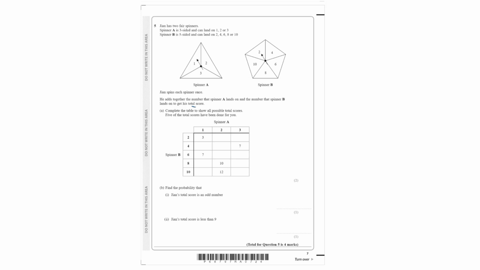Complete the table to show all possible total scores. 5 of the total scores have been done for you. So we can see that here 1 plus 2 is 3. So all we have to do is complete the table.